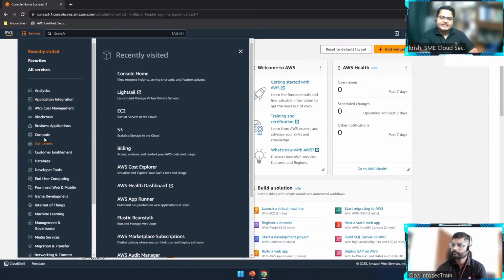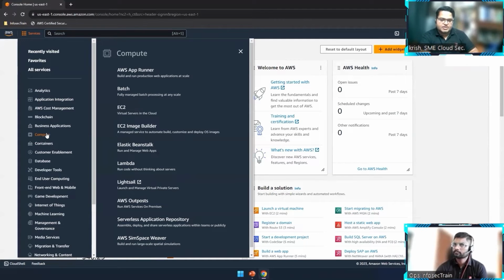Okay. And the second thing is that if you take a section called compute here, you'll be able to see a lot of services, which can be used for deploying servers or hosting our applications or managing activities. What is compute? Compute means it gives us the proper compute, or CPU and memory capacity.